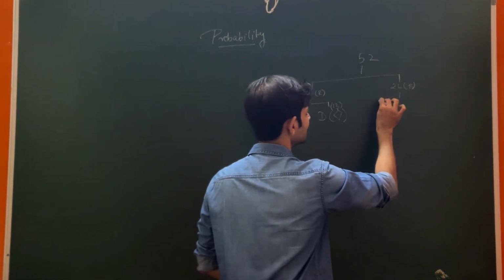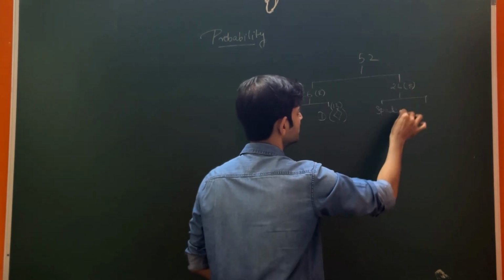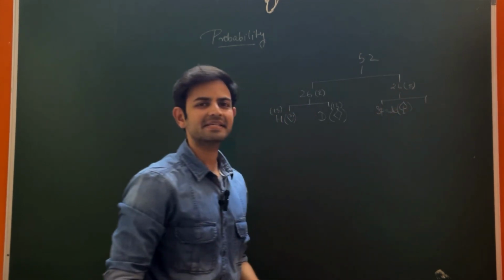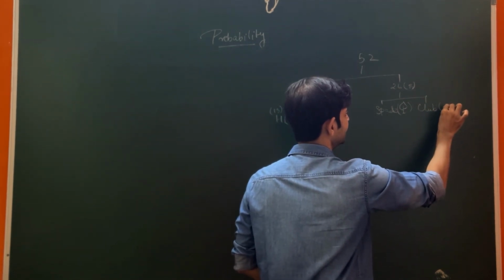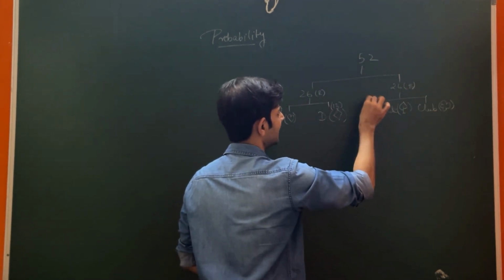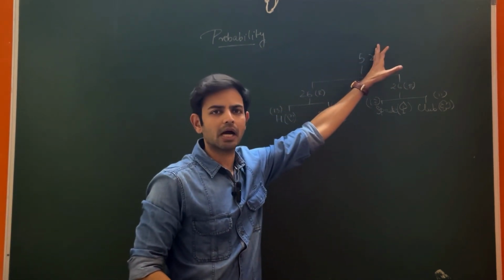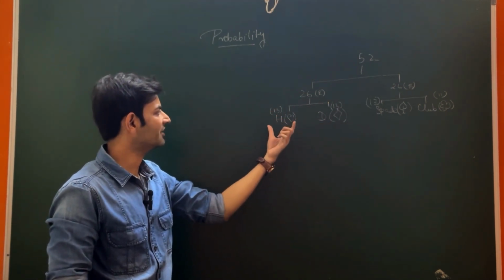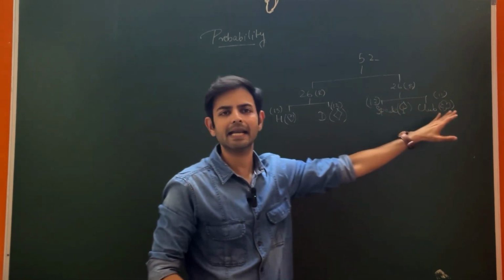Similarly, for black cards, there are two suits. One is the spade, which looks like this, and one is the club, which looks like a tree. So these are also 13 cards and these are also 13 cards. So in a well shuffled deck of 52 cards, there are 26 red cards. In red cards you have hearts and diamonds, and in black cards you have spade and club.